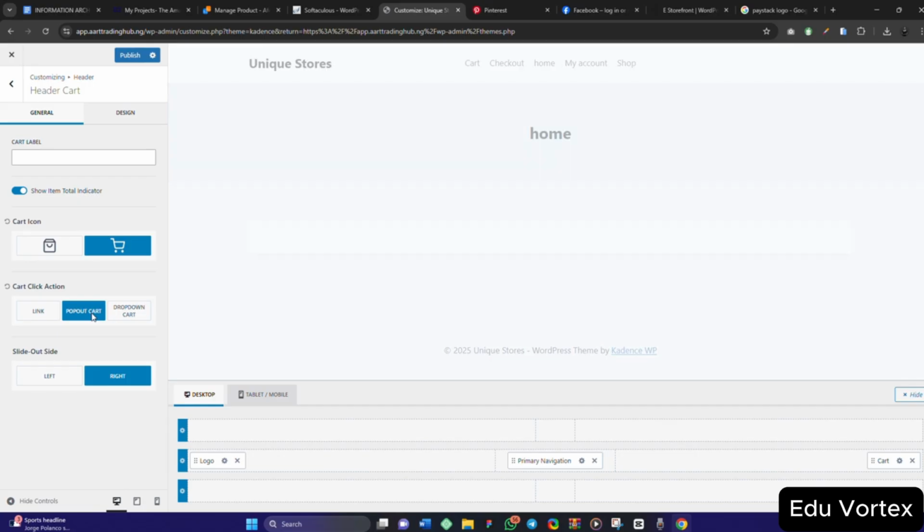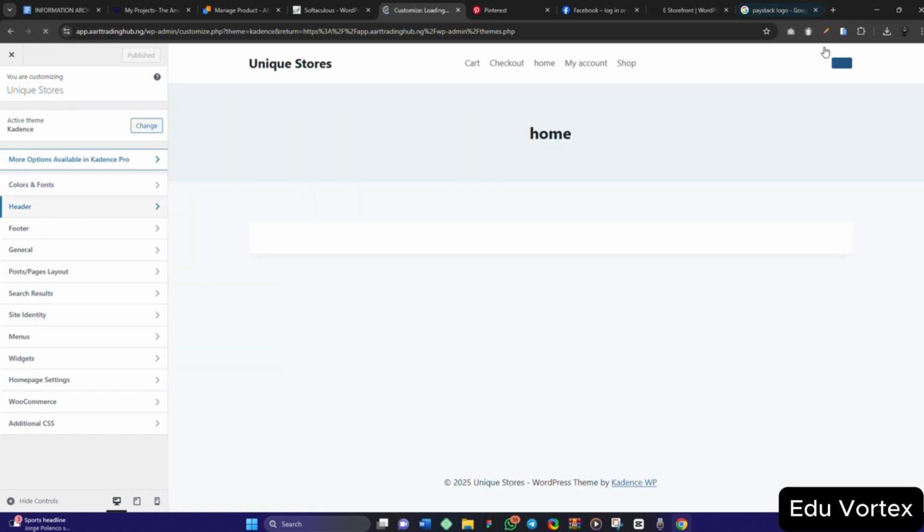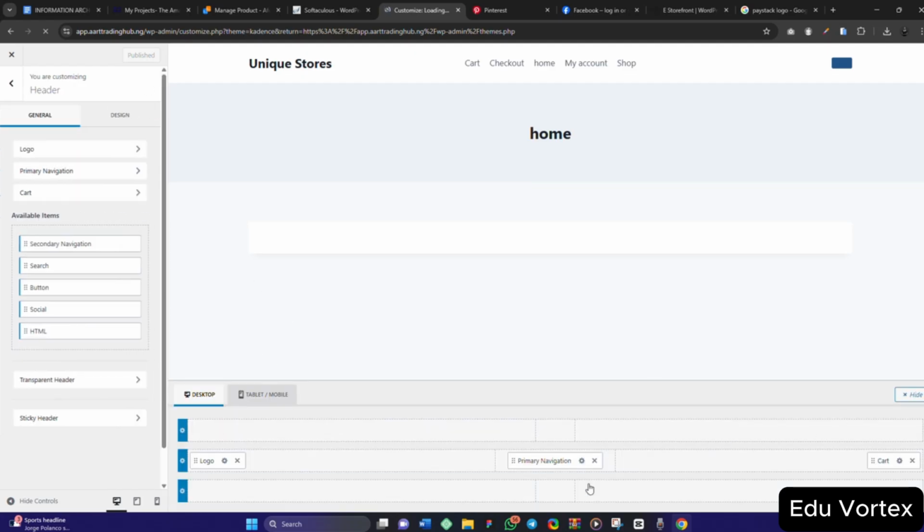So pop out to the left or to the right, left, right, drop down cart. Let's do pop out to the left. So I will have to, okay, let me refresh it. I'm trying to let that button come up again so I can show you. So I am at the header, right? And this is the button. So this is what I'm looking for here.